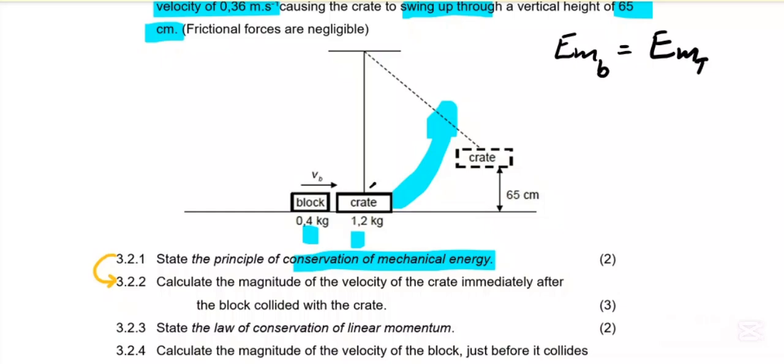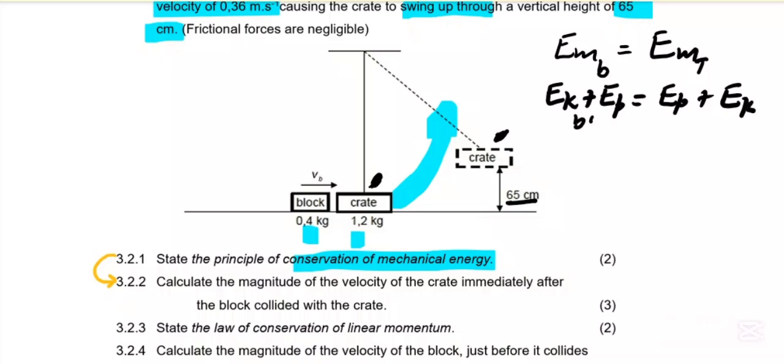So we have a bottom here, then we have a top here at 65 centimeters. Mechanical energy is a sum of kinetic energy and gravitational potential energy. Then it is equal on both sides, one at the top, one at the bottom. Remember one side is our bottom, the other side is our top.